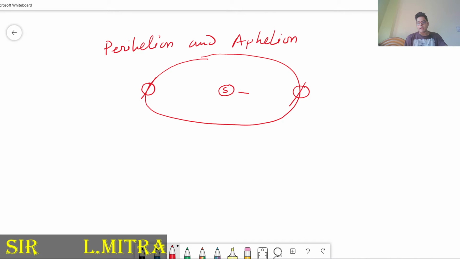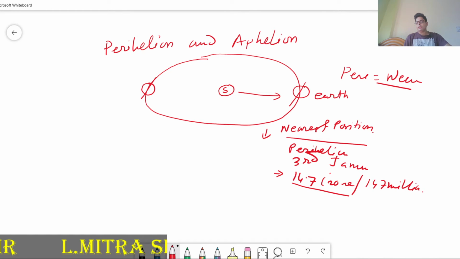Peri means near, so this we have to understand first. The distance will be 14.7 crore kilometer, or otherwise 147 million kilometer, and this distance is known as the perihelion. But the average distance between earth and sun is 15 crore kilometer. This occurs on 3rd January.